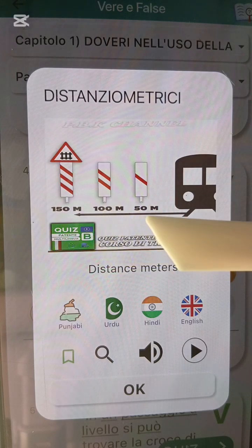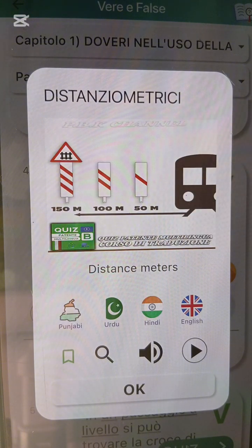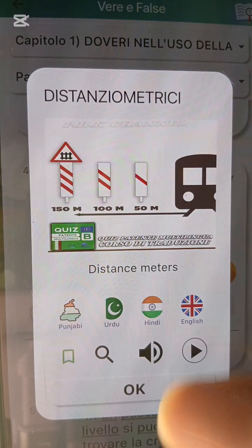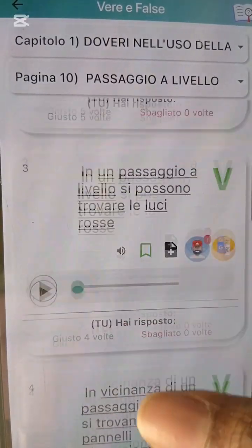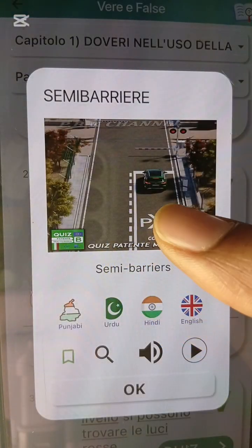This one will come tell you say okay, you are getting close o. Then when you see this 50, you need to do what? Stop. If you come meet say the pole don dey come down and the red light dey on, the red light dey on, you need to do what? Stop. Allow the train pass first before you go do what? Pass.